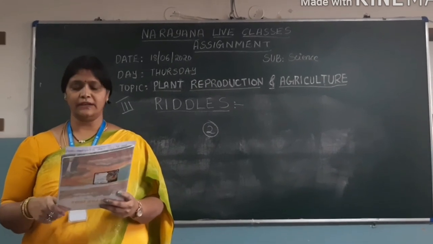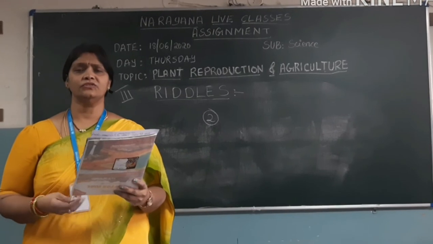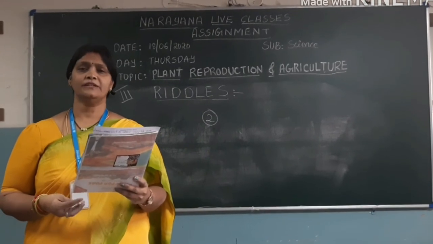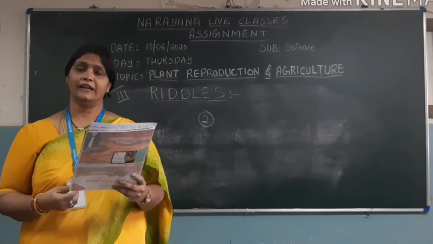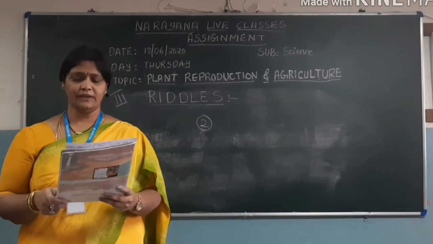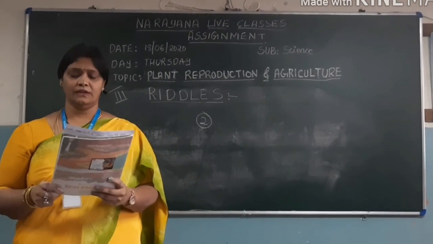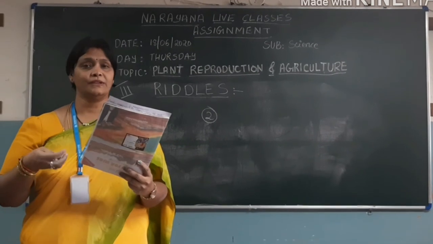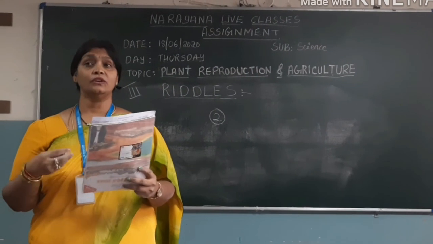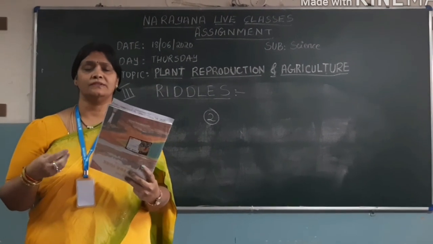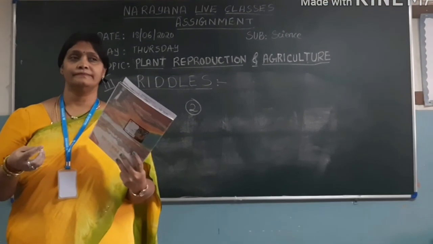Can you tell me the answer for this, children? I'll give you one minute. Think and answer. Let me give you some clues. I am something very thin and flat. It is green in color and it is on the branches. What do you see on the branch which is green in color?